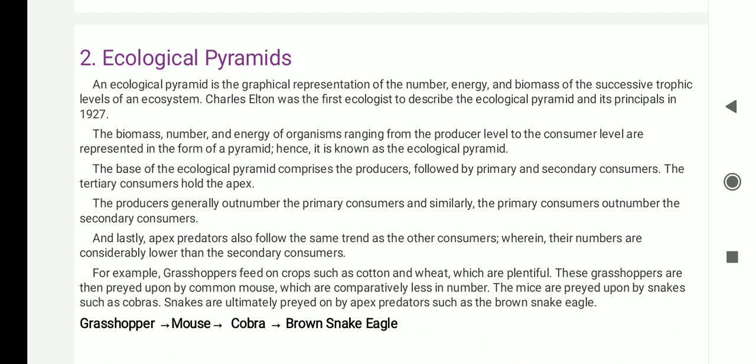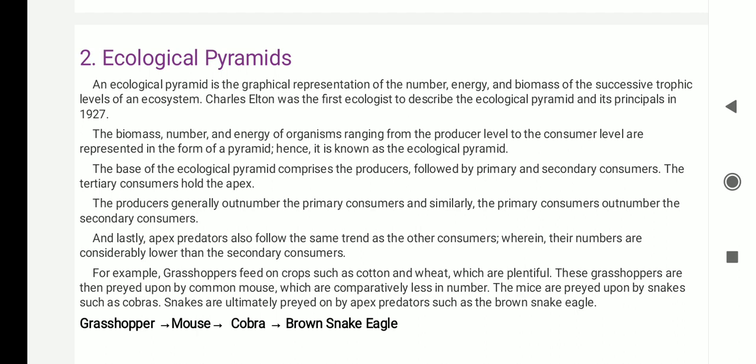The base of the ecological pyramid comprises producers, followed by primary, secondary and tertiary consumers. So tertiary consumers hold the apex. The producers generally outnumber the primary consumers, and similarly the primary consumers outnumber the secondary consumers. And lastly, apex predators also follow the same trend as the other consumers, wherein their numbers are considerably lower than the secondary consumers.